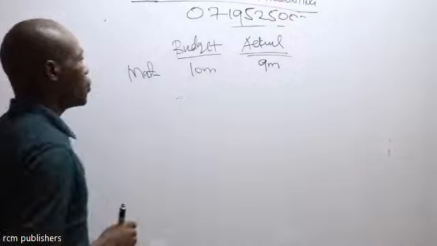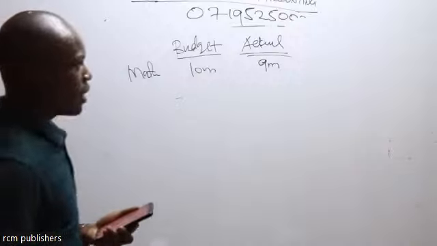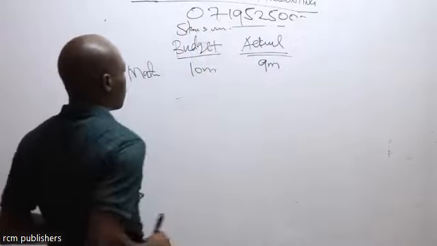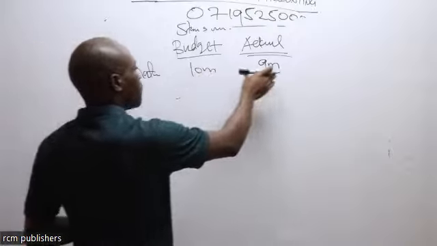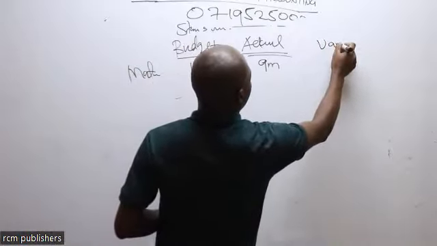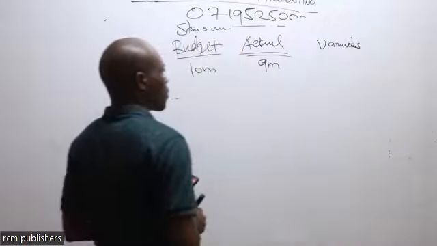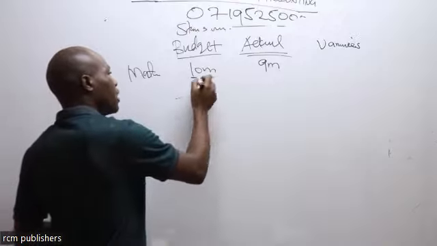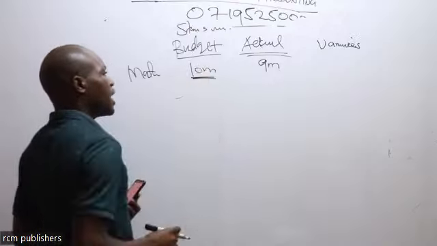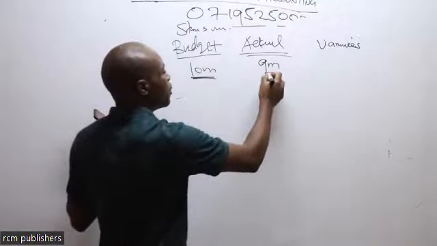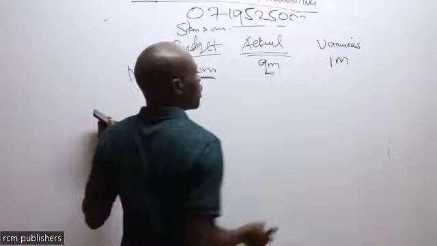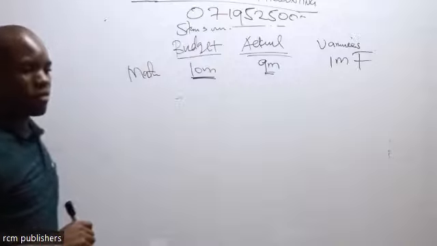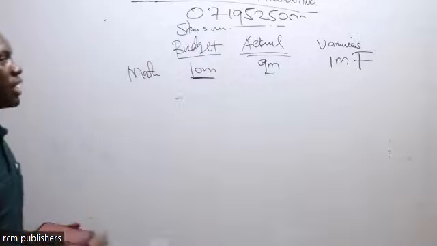It is now introducing us to topic number 10. That is standard costing and variances. I have budgeted, I have actual, so what is the variance? Is it favorable or unfavorable? If I'm going to spend 10 million under my budget, but I squeezed and got what I wanted at 9 million, I saved 1 million. This 1 million saved, we now call it favorable. So we are going to look at that in topic number 10.